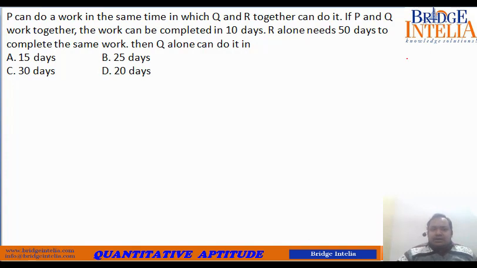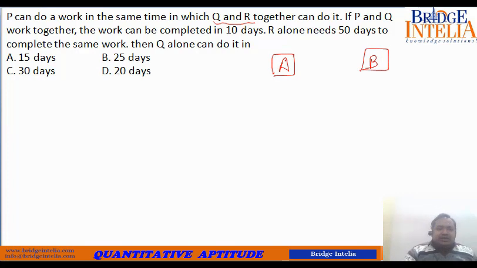P can do a work in the same time in which Q and R together can do it. Now let us understand what is meant by this. If I say that A can do the work in the same time as B can do, that means their outputs are the same.